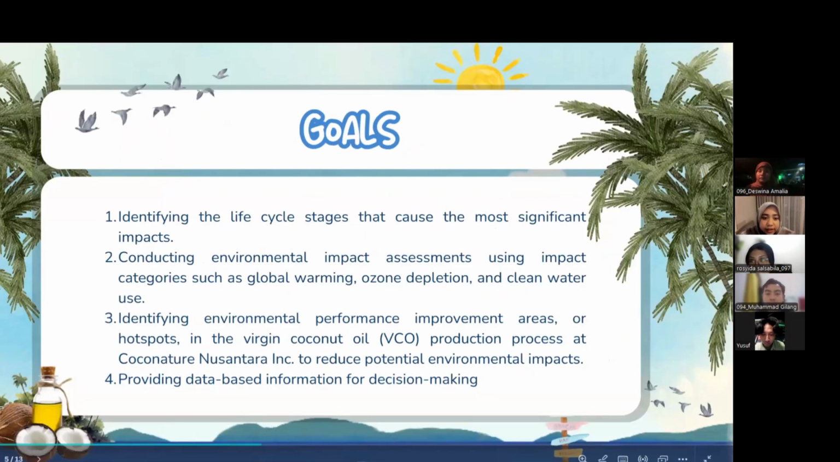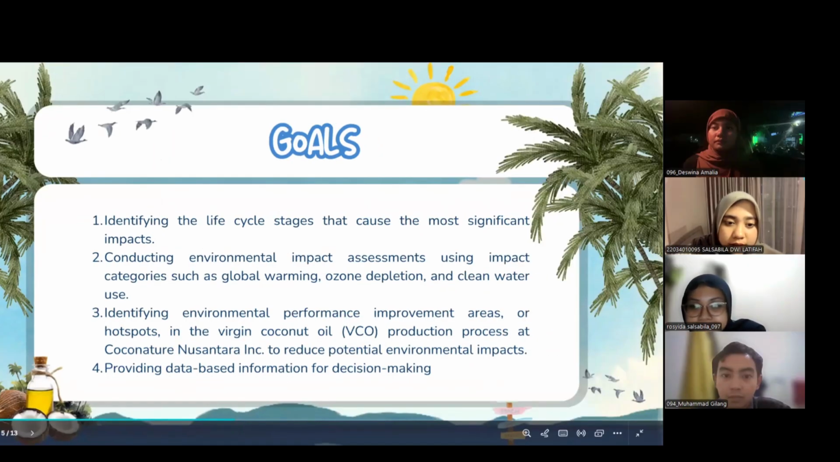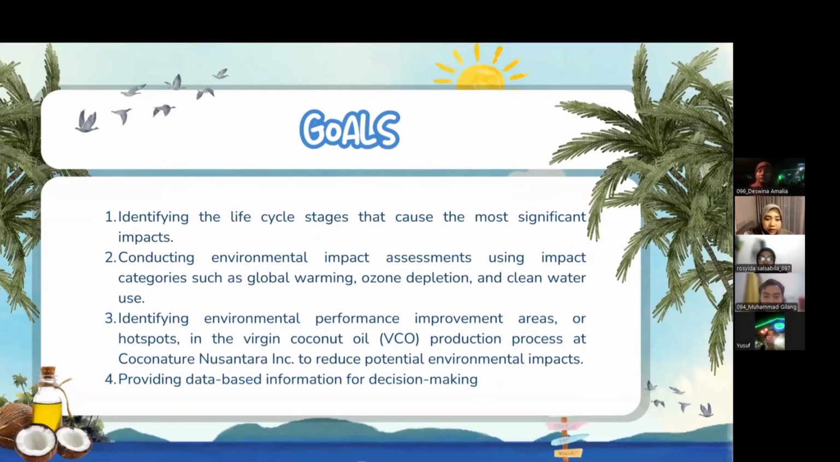The goals of the study have four main objectives. First, to identify the life cycle stages with the most significant environmental impact in virgin coconut oil production. Second, to conduct environmental impact assessments using three impact categories: global warming potential, ozone depletion, and water consumption. Third, to identify environmental hotspots, areas where improvements in environmental performance can be made during the production process. And finally, to provide database information to support decision making.